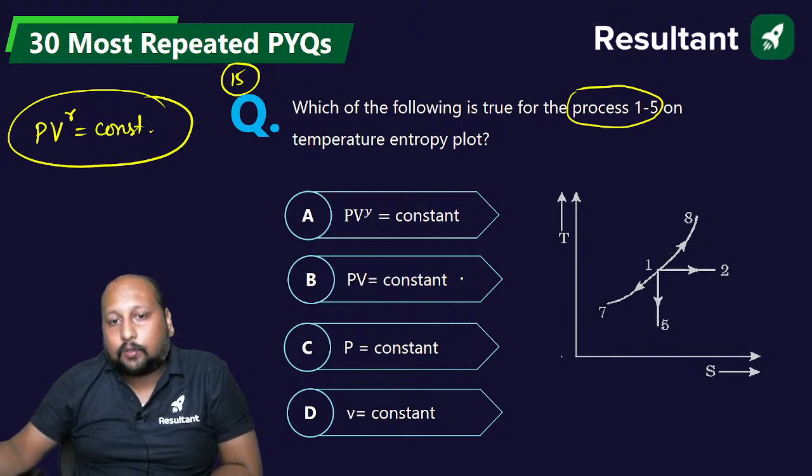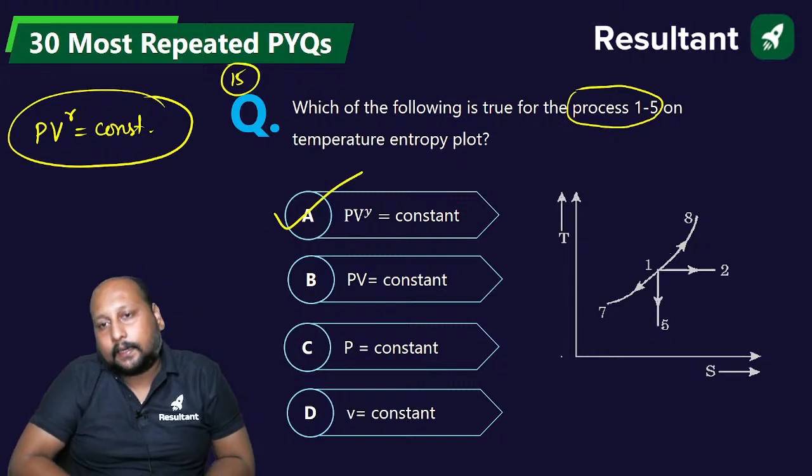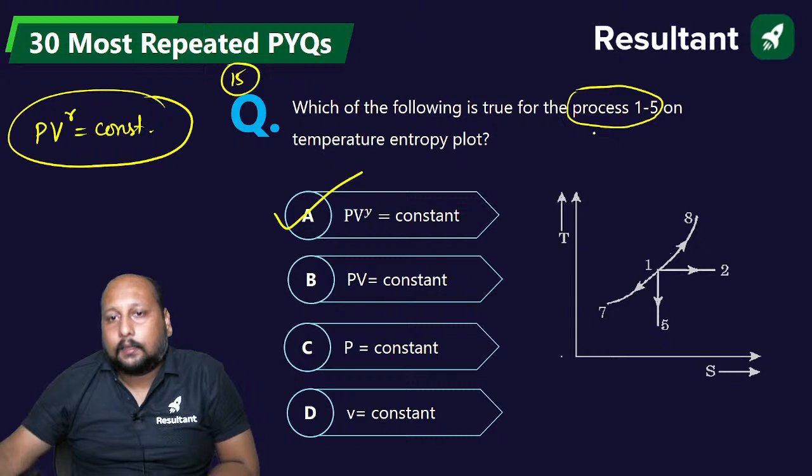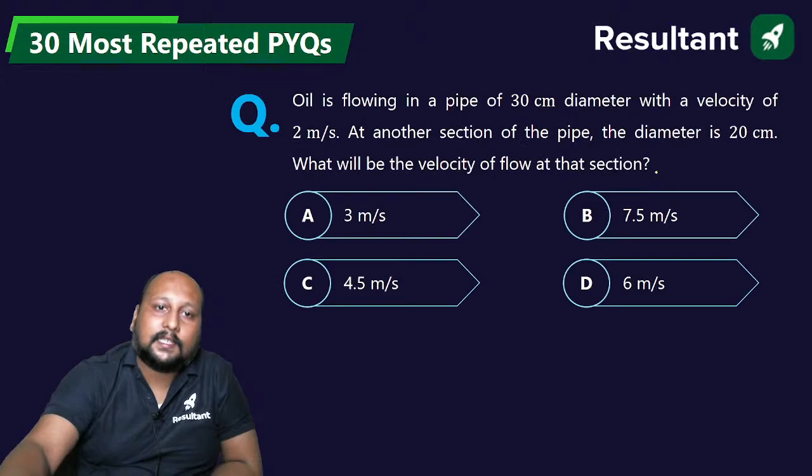This is for isothermal, this is isobaric, this is isochoric. Option A is the correct answer. This is an isentropic process. चलिए next 16th question on the screen.